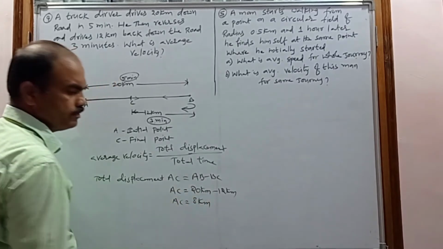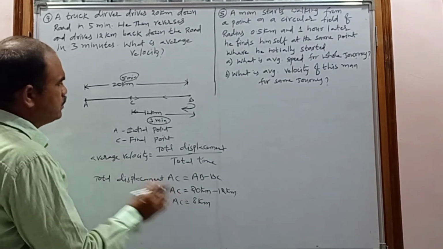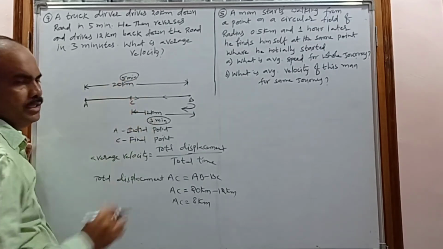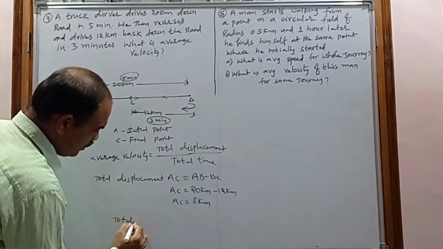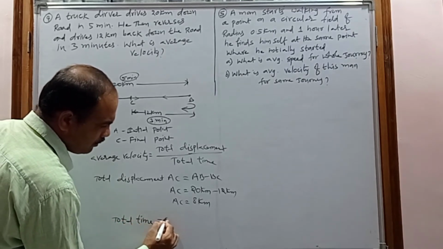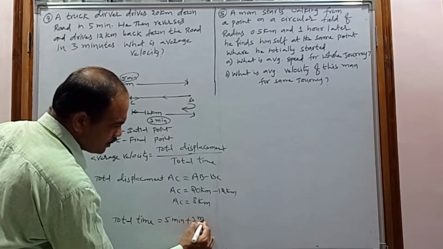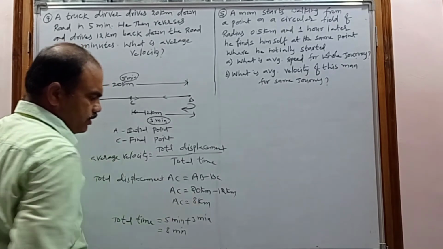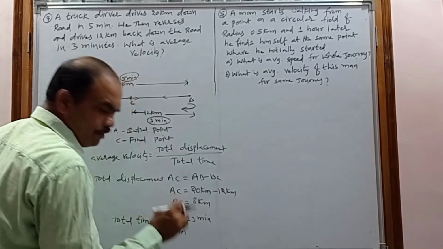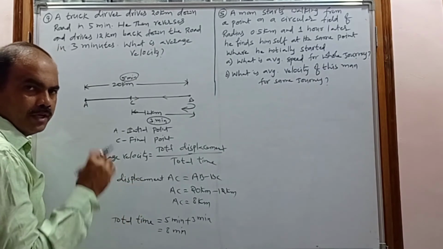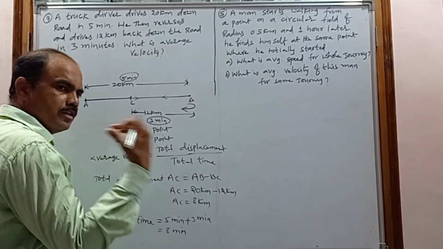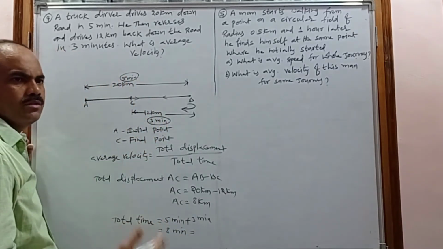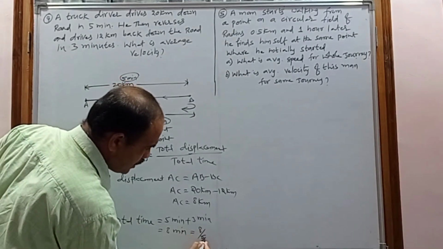So 8 kilometers. To cover this displacement, how much time was taken? First 5 minutes, next 3 minutes. So the total time is 5 minutes plus 3 minutes, total 8 minutes. But here the displacement is in kilometers and the time is in minutes, so you have to convert into hours, because when the distance is in kilometers, the time must be in hours. So 1 minute equals 1 by 60 hours, so 8 minutes is 8 by 60 hours.